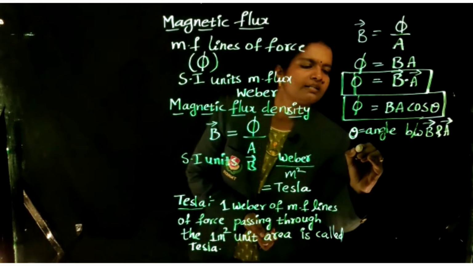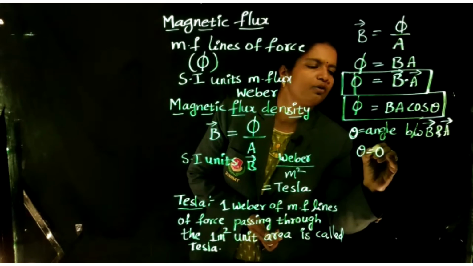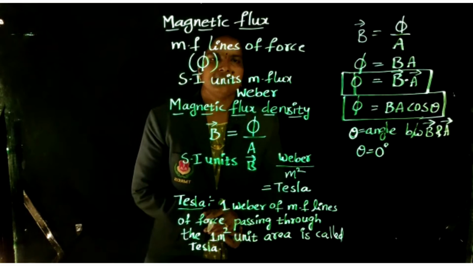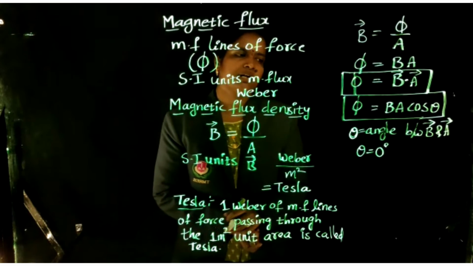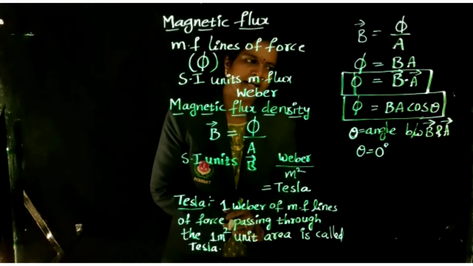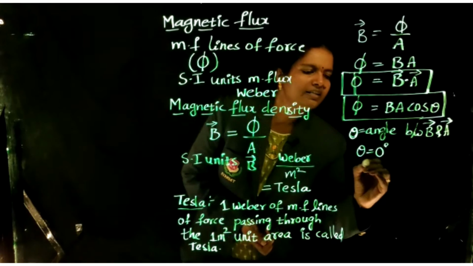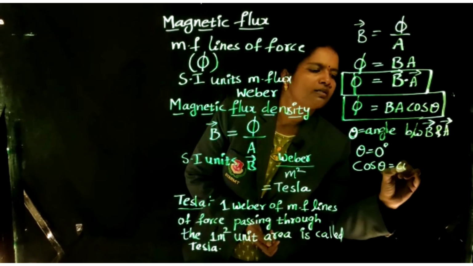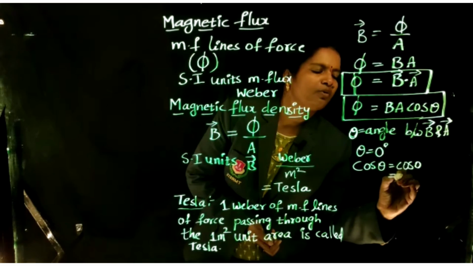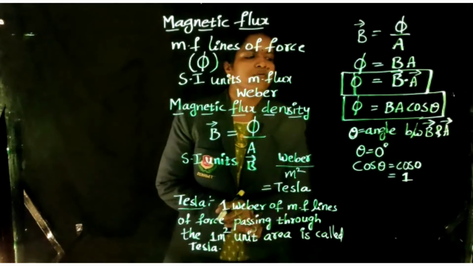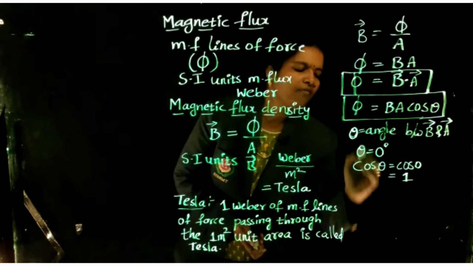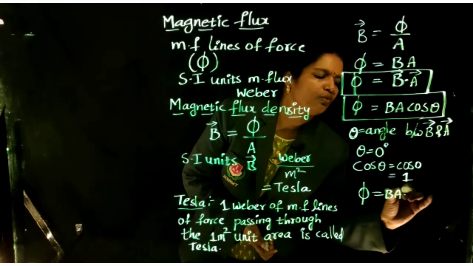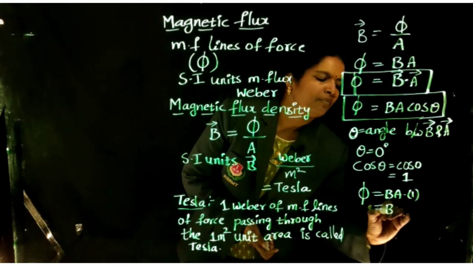Suppose theta is equal to 0. Theta equal to 0 means the angle between B bar and A bar is 0, so both are in the same direction. Cos 0 is always 1. So phi is equal to B into A into 1, that is BA.